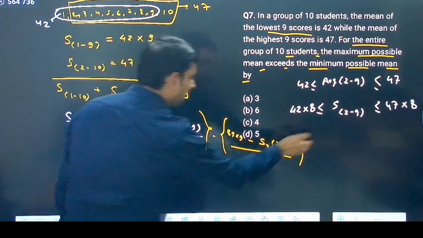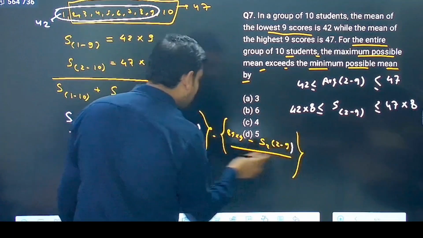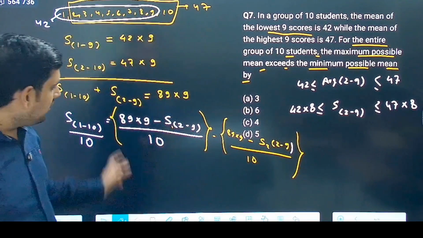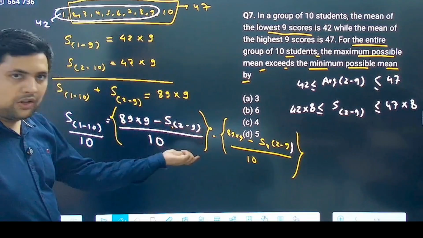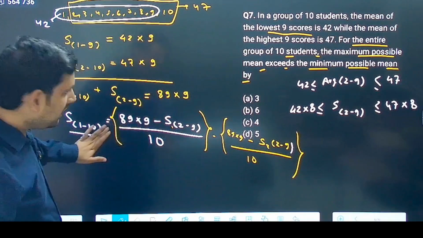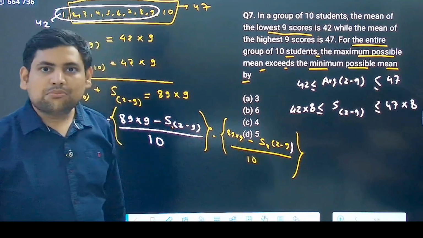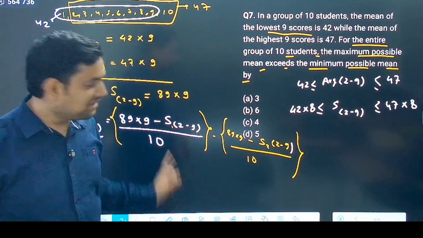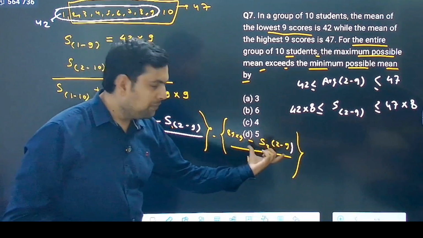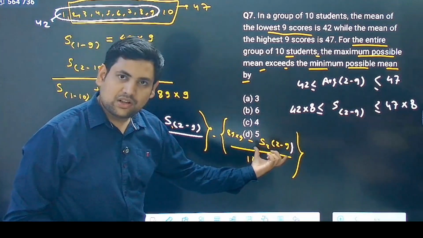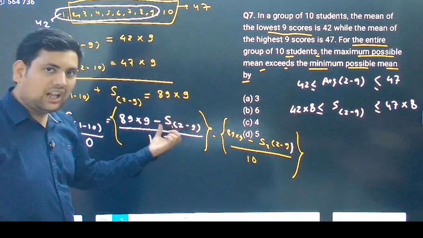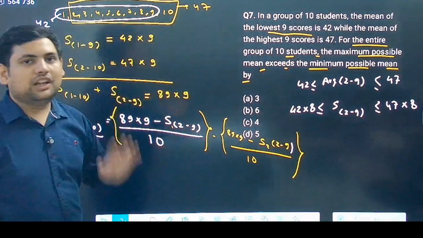Can you feel that actually it is asking you for this? Now if you just subtract them, what do you get? Over 10, 89 into 9 and 89 into 9 will cancel out, and this minus minus will become plus, so it will be one of the sums of 2 to 9 minus the other sum from 2 to 9, divided by 10. That is your answer.